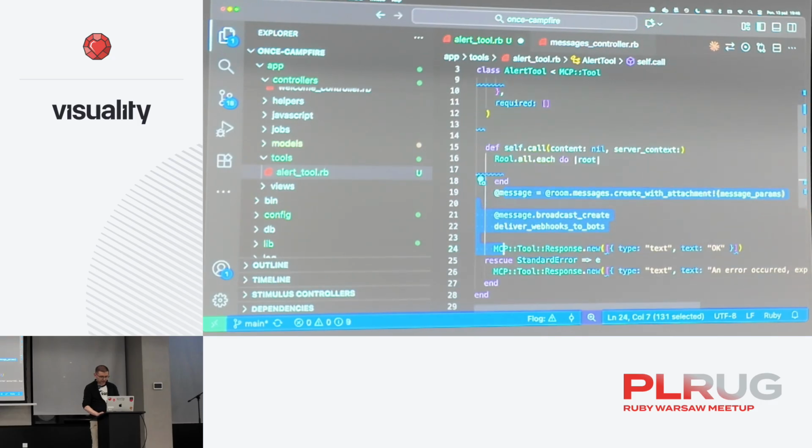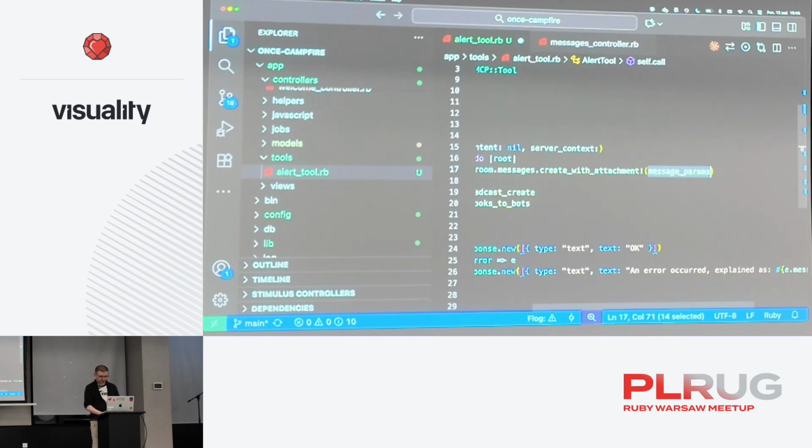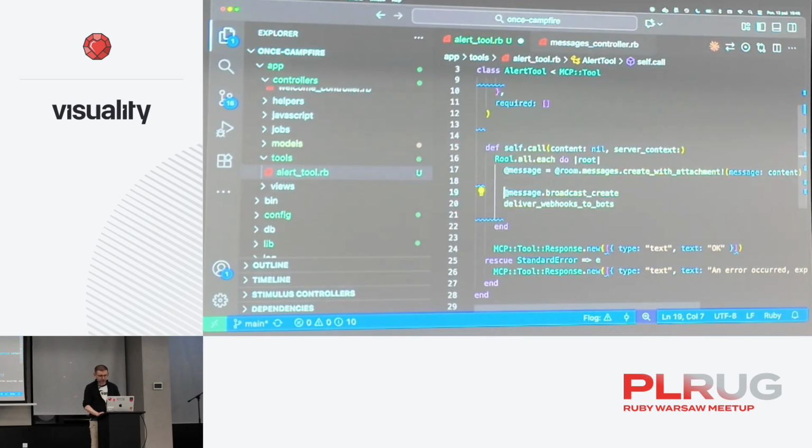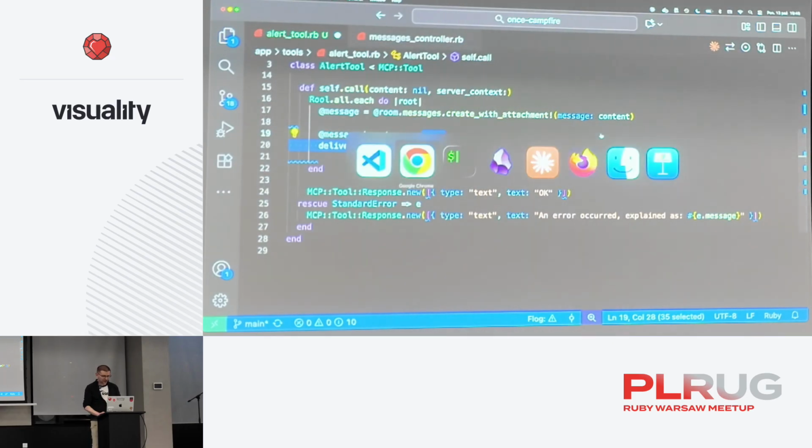So we want to broadcast it to all the rooms. The message comes from content. So the message is probably something like this. And we could also decipher the last two lines, but I'm just going to copy.